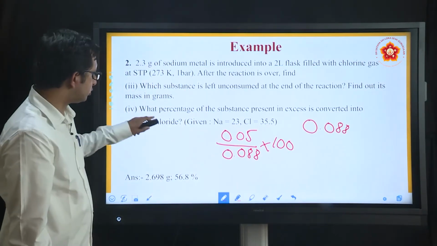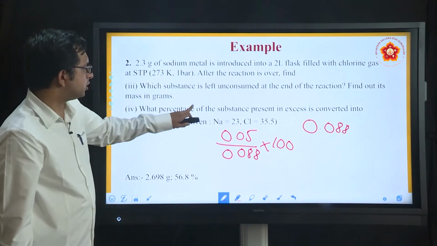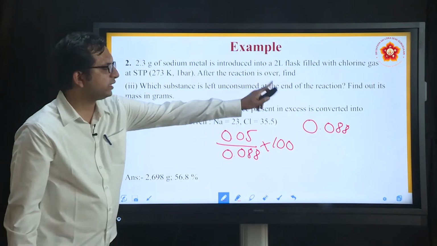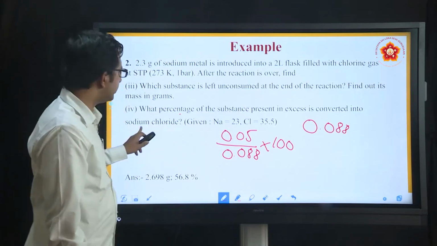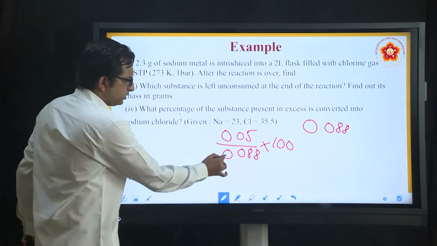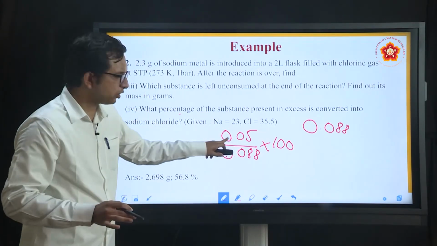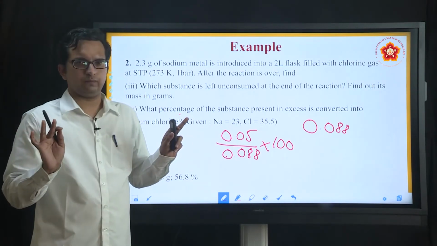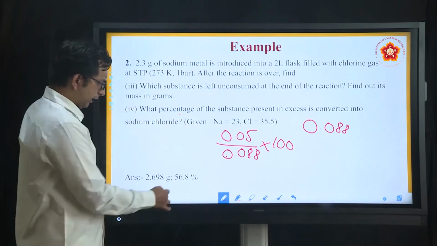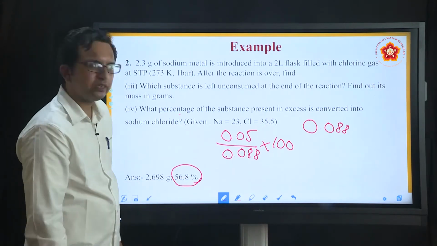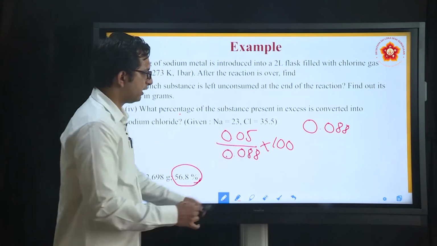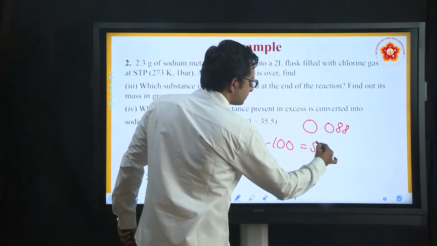Once again, if I go to the question, what percentage of the substance present in excess, now which is the one in excess? Chlorine, is converted into sodium chloride. This was the excess one in total, and how much is converted? Only 0.05. If you undertake this calculation, you will be getting the percentage equivalent to 56.8%. This is a simple calculation that you can undertake.